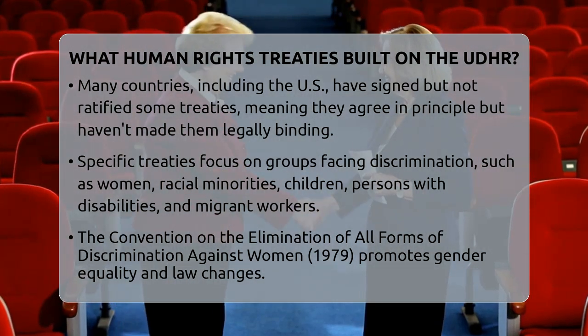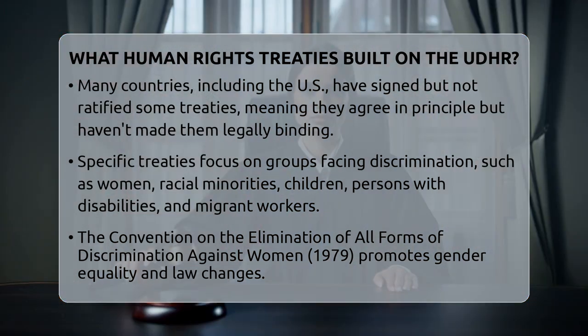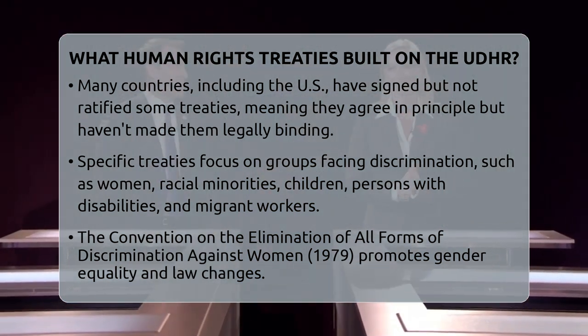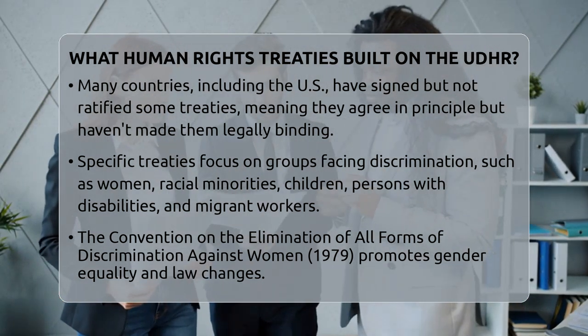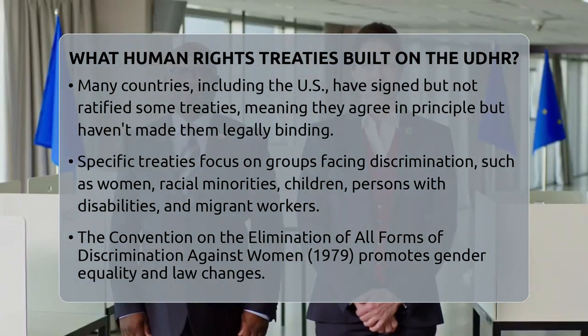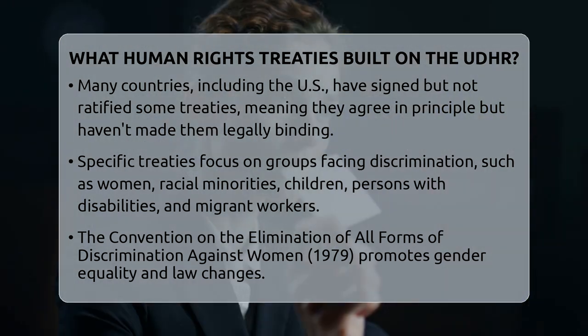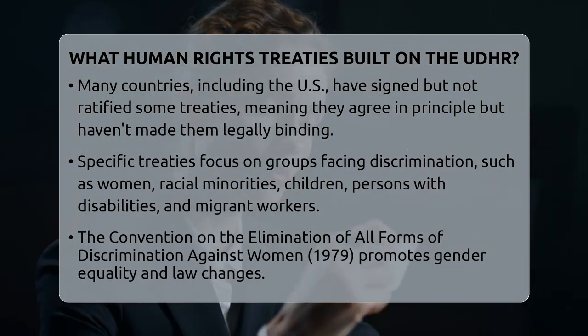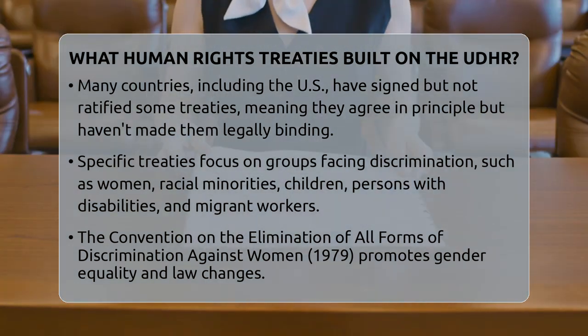The Convention on the Rights of Persons with Disabilities, from 1992, protects the rights of people with disabilities to health, education, and employment. Other treaties protect vulnerable groups. The Convention on the Rights of the Child, adopted in 1989, extends protections to children. The International Convention on the Protection of the Rights of All Migrant Workers and Their Families, from 2010, ensures migrant workers get fair treatment no matter their legal status.